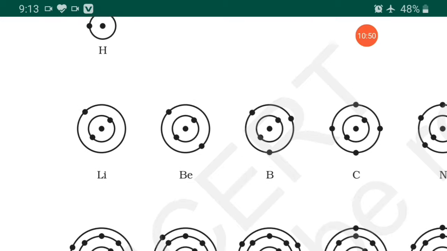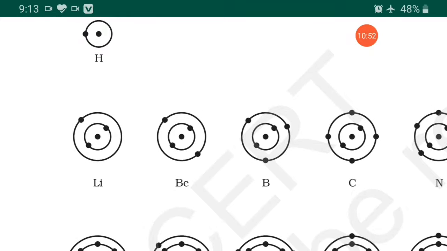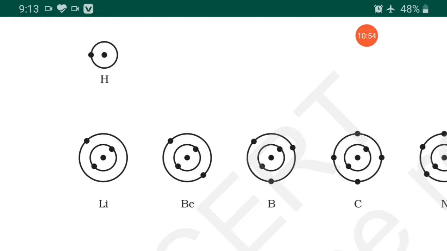After hydrogen, helium can be there, but helium is a noble gas. So hydrogen, helium, lithium. The names of elements 1 to 20 we should know, which are given in your textbook,